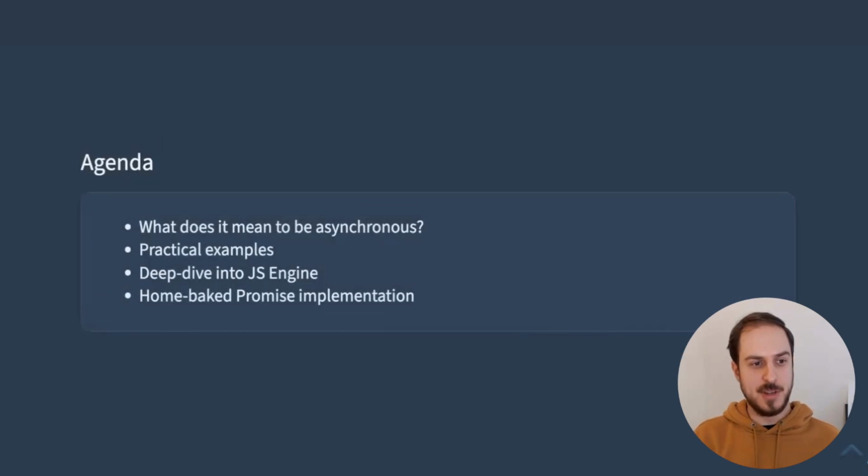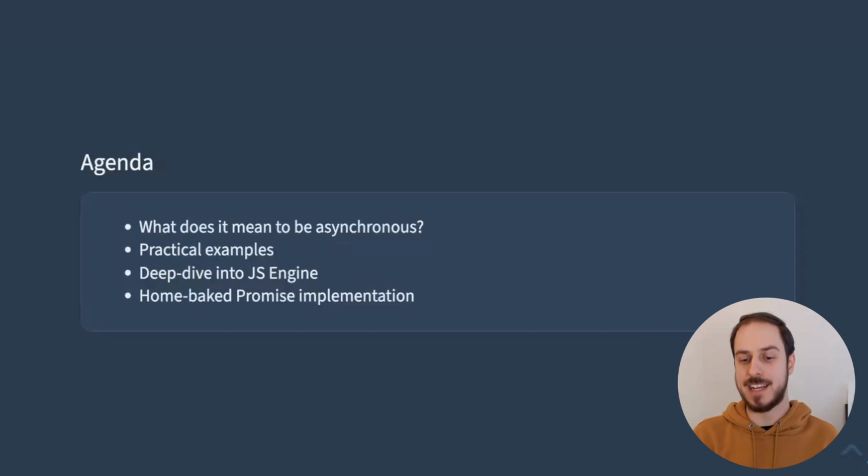So let's have a brief look at what we'll talk about today. I'll start with the basics, discussing what is asynchronous code and how it works. Next, we'll have a look at a few practical examples, which will help you write asynchronous code efficiently. The first two parts will be a little bit simpler, but don't worry if you're a little bit more advanced.